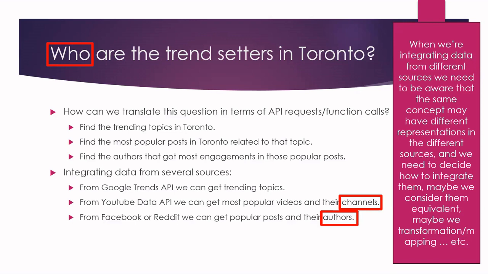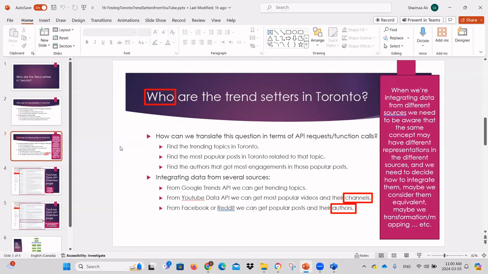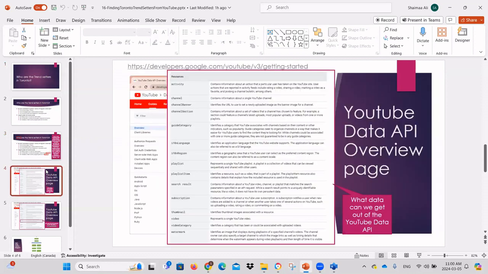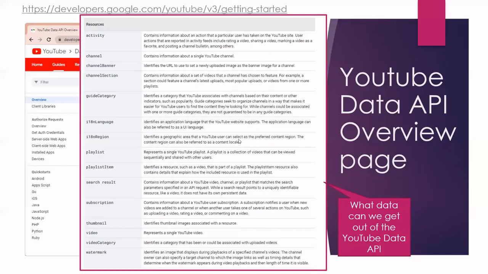Now, how can we go through this? Consider this the general problem statement. Let's think about how we can go through this. A first step is that you look into the different data sources and see what information you can get from that source.